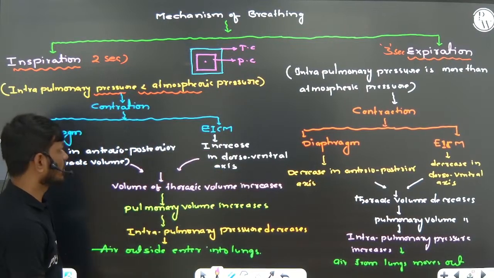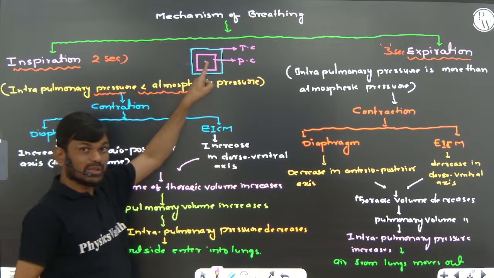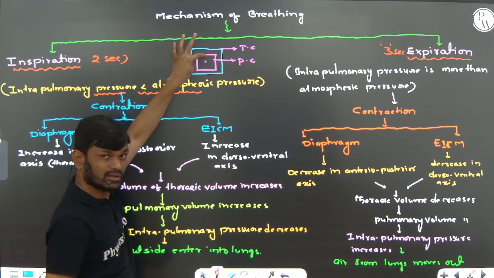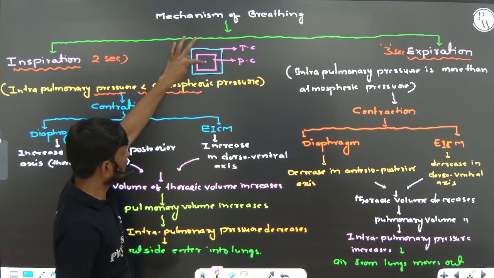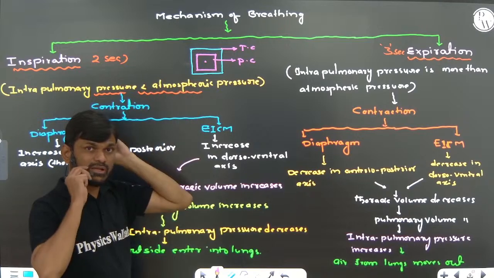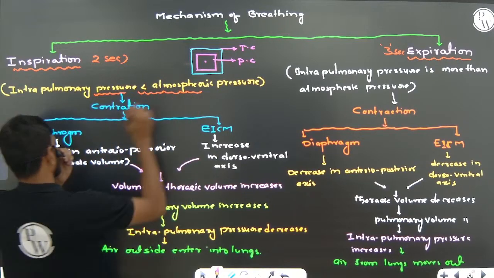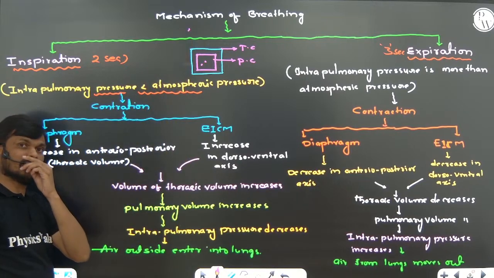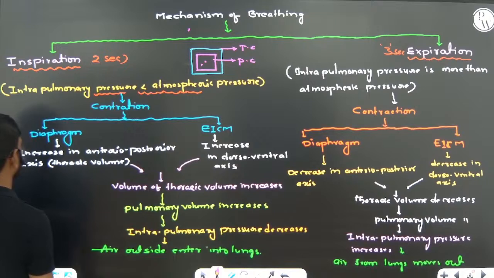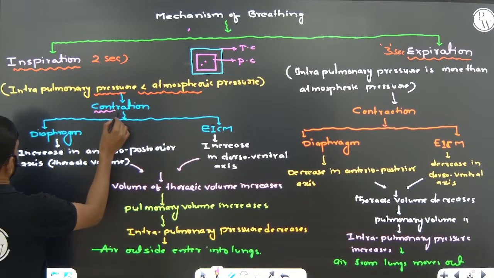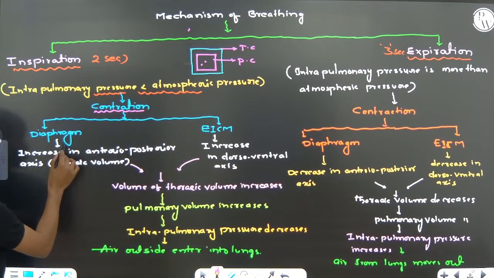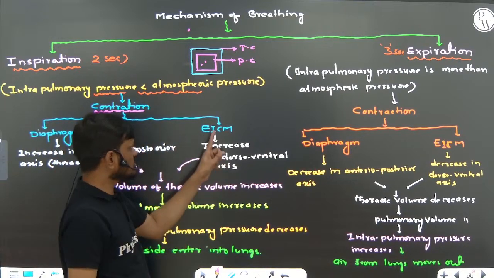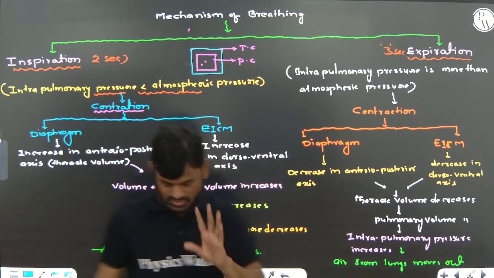Now, intrapulmonary pressure means the pressure present inside the pulmonary cavity or lungs. The pressure within the lungs we call pulmonary pressure. When pulmonary pressure is less than atmospheric pressure, then contraction of the diaphragm and contraction of the external intercostal muscles occurs.